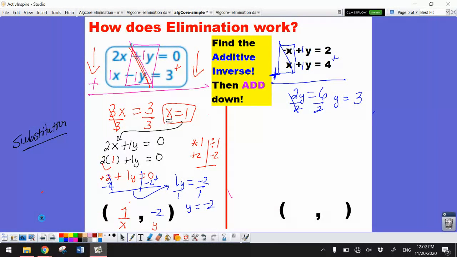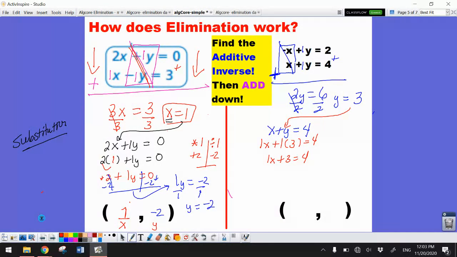Okay, now, this time, instead of picking the top equation, I think I'm going to pick the bottom equation. And the reason why is because it doesn't have any negatives. And if I can eliminate dealing with negatives, that would be a good thing. Now, I have to remember that these are 1s, okay? And I'm going to throw my 3 in for the y. Well, 1 times 3 is 3.